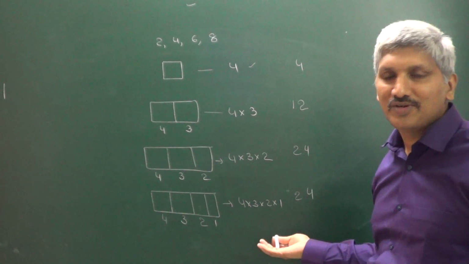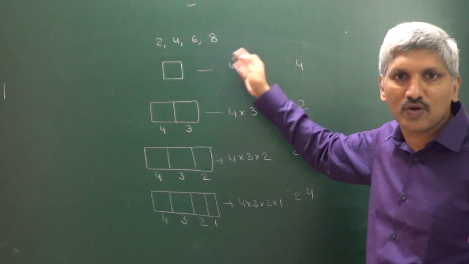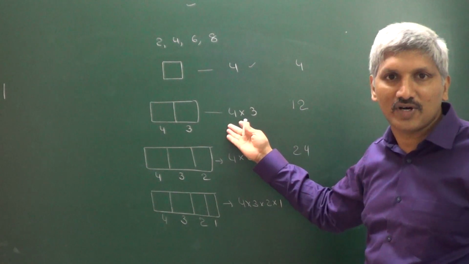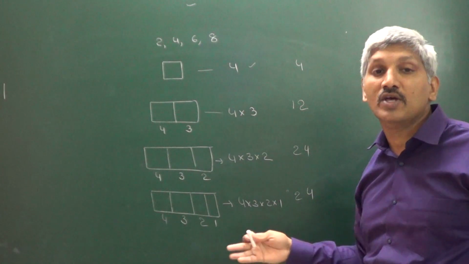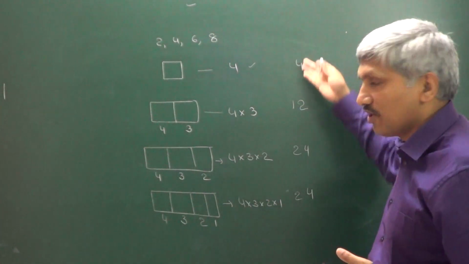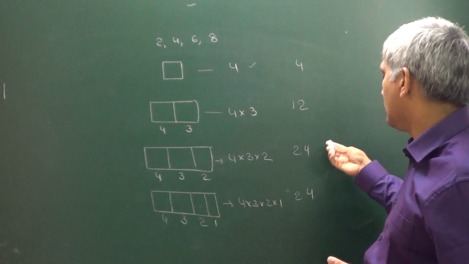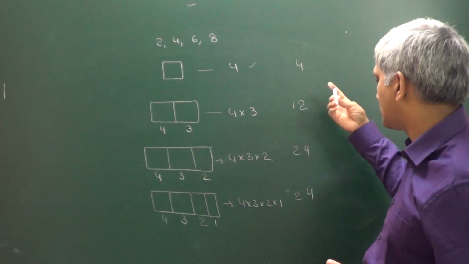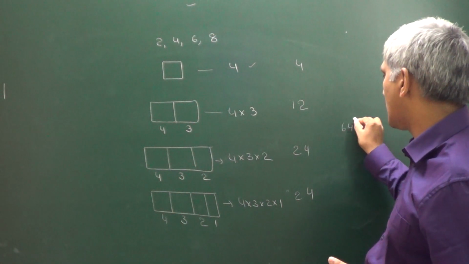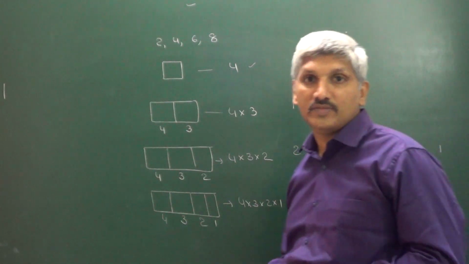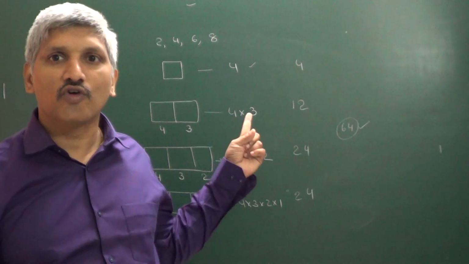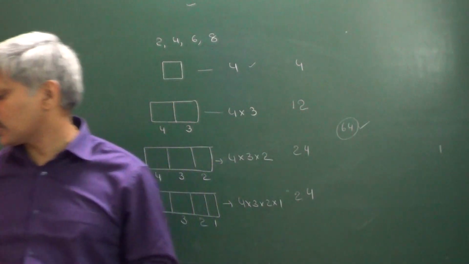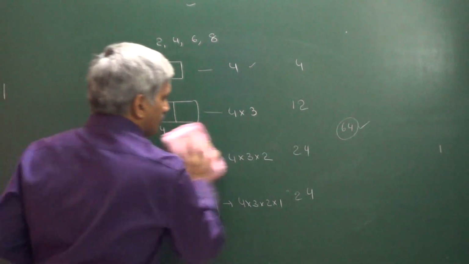So now what to do? It is a single digit number, over. This is a 2-digit number, over. This is a different one, 3-digit number. This is a different one, 4-digit number. The number of numbers means we have to add all these. So that's why 4 plus 12 is 16, plus 24 is 40, plus 24 is 64. 64 is the answer for number of numbers that can be formed by using the digits 2, 4, 6, 8 when the repetition is not allowed.